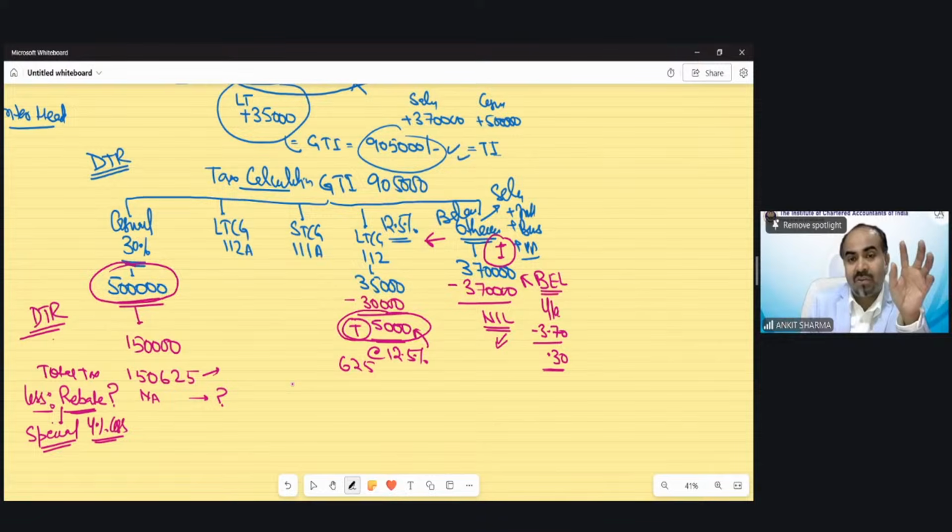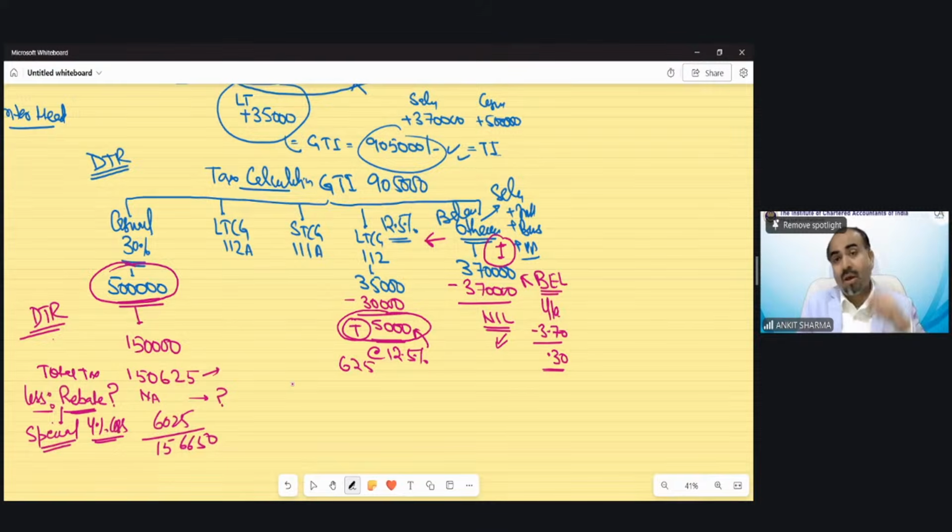You will learn a lot from this question. From this question you can learn a lot of things: whether rebate is applicable or not, how to set off losses, and how to give the basic exemption limit. That's what I was saying, this question is very, very important. So now we have to apply the cess. This would be 6025. The total tax would be 15665. We have not done yet.